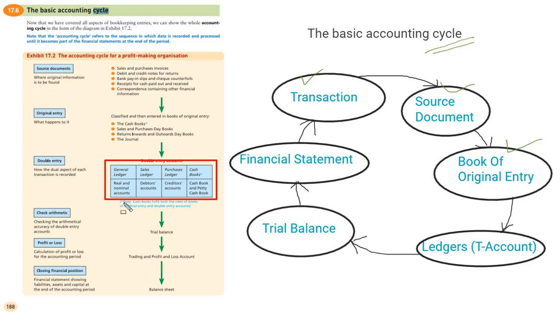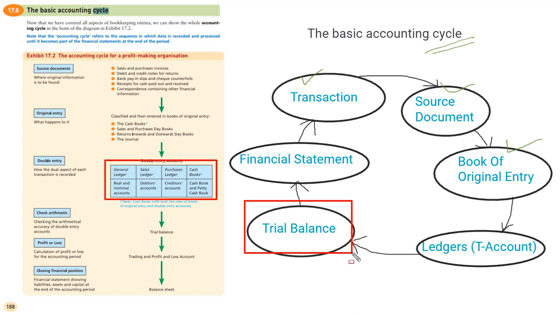Based on the double entry system, which will also be discussed in a later chapter, we have to create some accounts. A ledger can also be created in T accounts. So this is the next step, and when the ledger entry is done, then we have to create the trial balance.